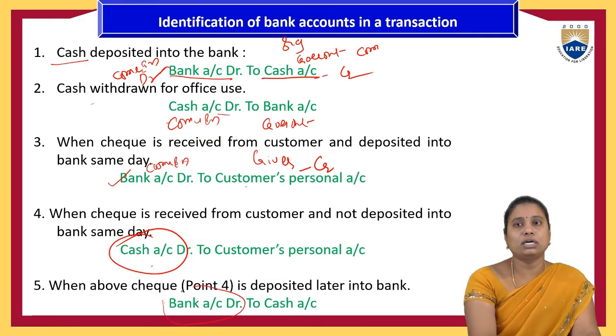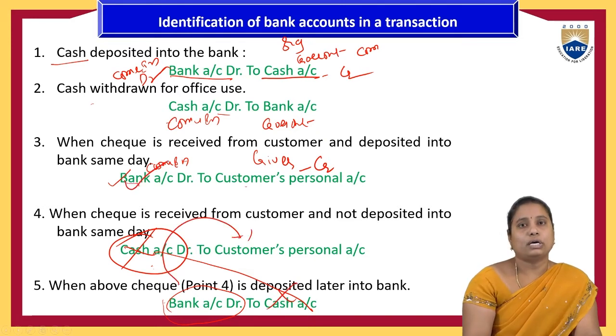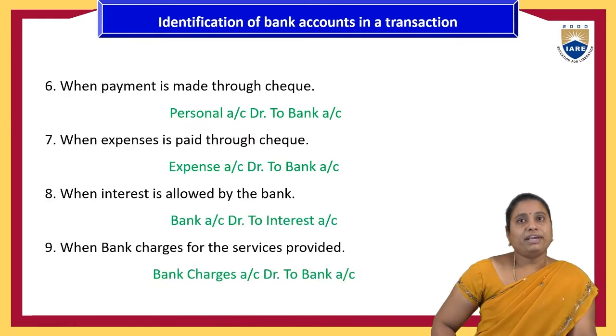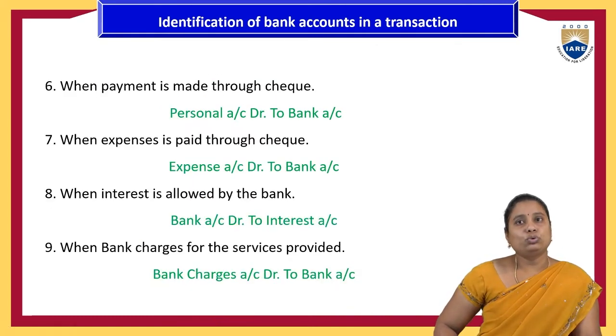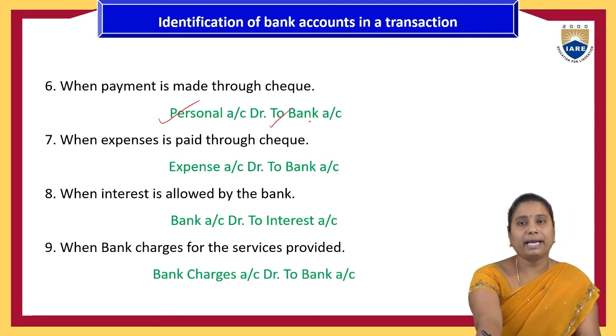So bank account debit to cash account. If we see this, it will automatically cancel, whereas bank account debit to customer account.